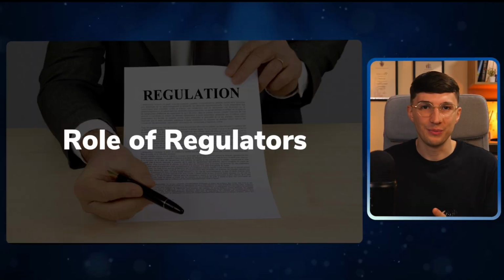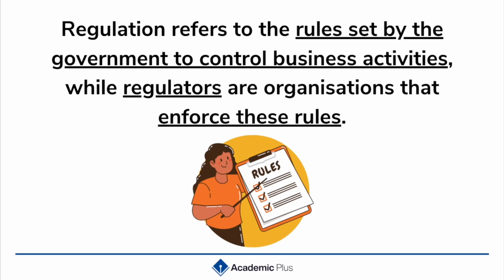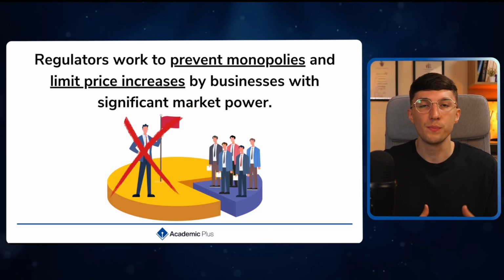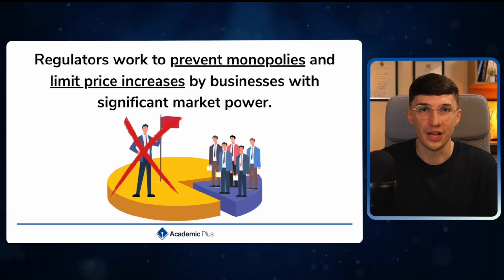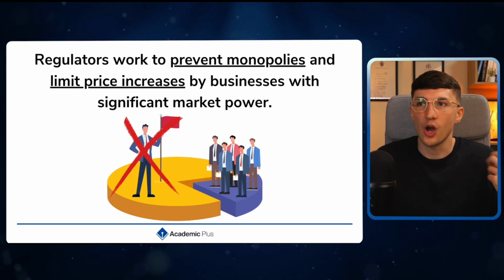Now, as part of our government policy, we also need to know about the role of regulators. But to start off with, what do we mean by regulation? Well, regulation refers to the rules set by the government to control business activities. And when we look at our regulators, they will be looking at enforcing these rules. So the idea is that these regulators would want to prevent monopolies, as we said from earlier. You want customers to have a lot of choice. You don't want a business to take over the market.